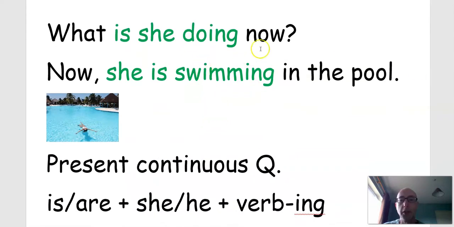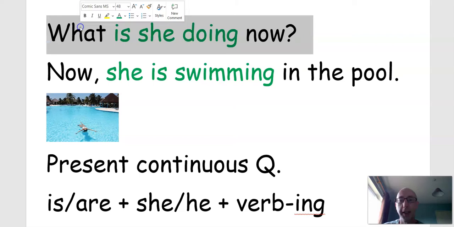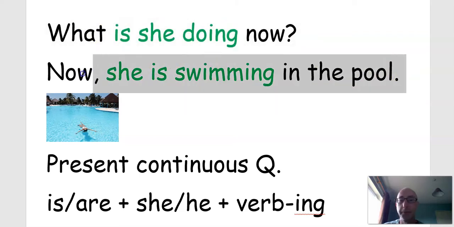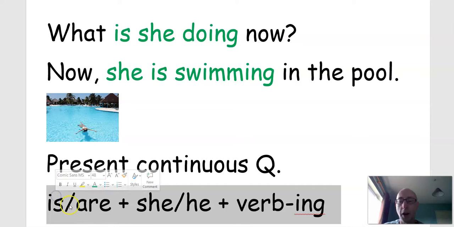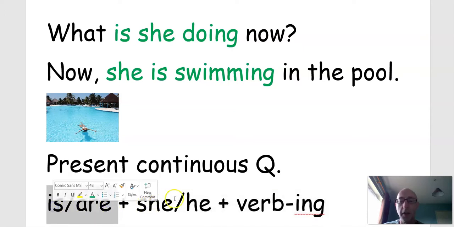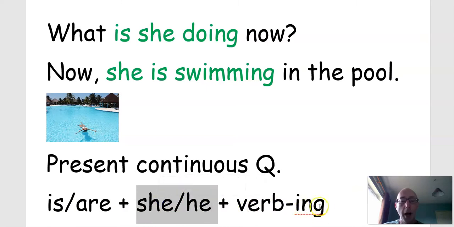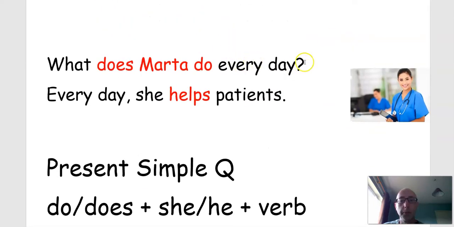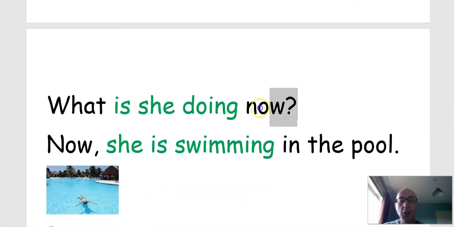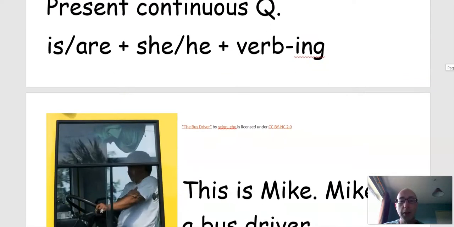But if we talk about the ing, what is she doing now? She is swimming. So this is the continuous question. So here we have is or are first, then she or he, and then the verb ing. So the questions again. What does she do every day? What does Martha do every day? What is she doing now? So let's look at some practice.